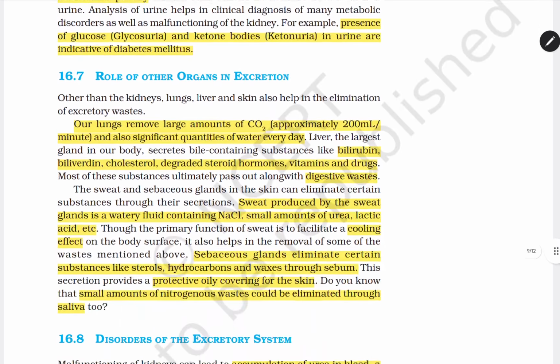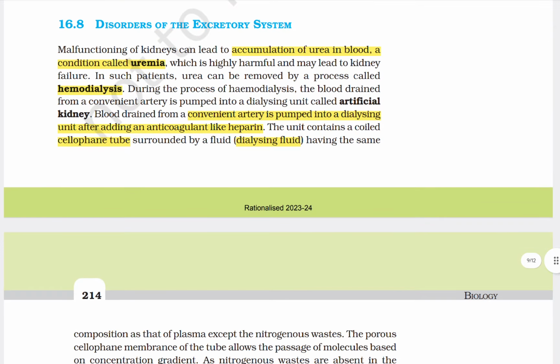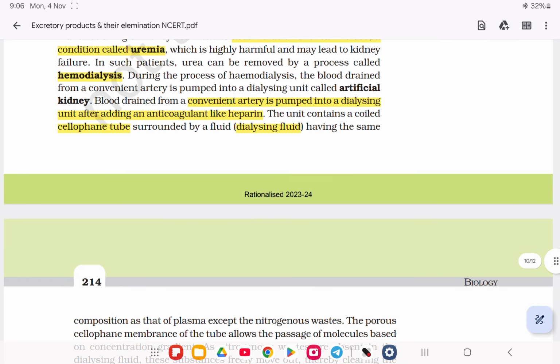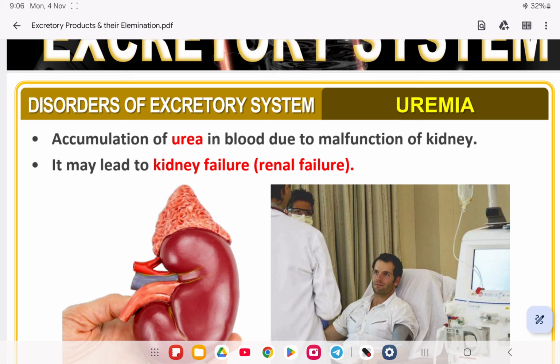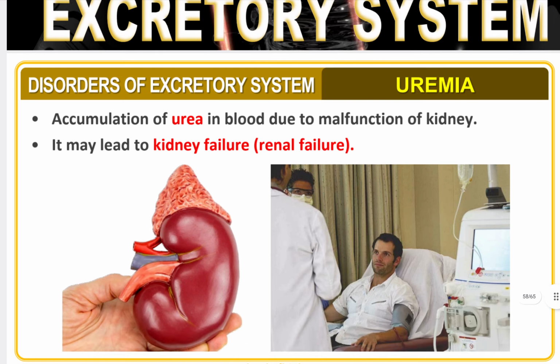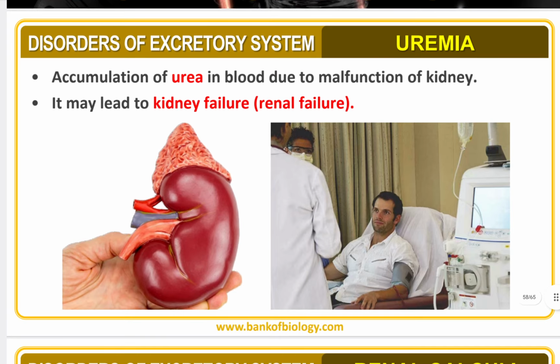Mechanism completed. Now coming to disorders of the excretory system. Let's see the PDF. First of all, uremia. It is the accumulation of urea in blood due to malfunction of the kidney. It may lead to kidney failure or renal failure. When the kidneys are not working properly, the urea comes into the blood, and it causes uremia.